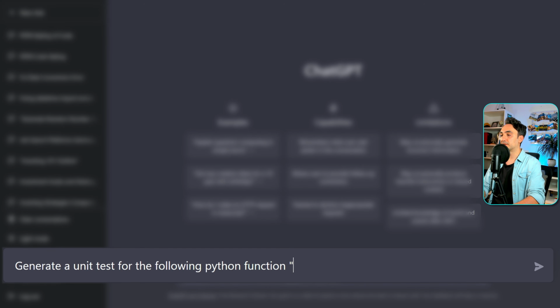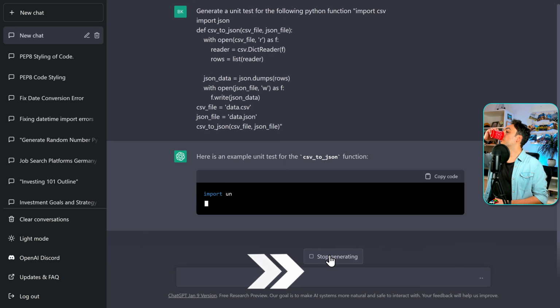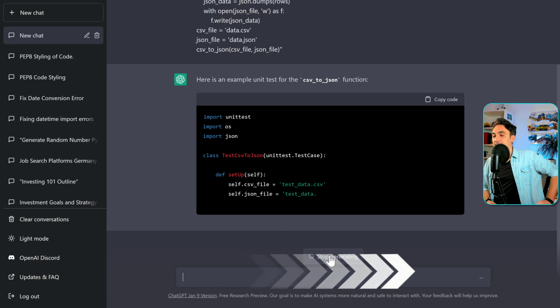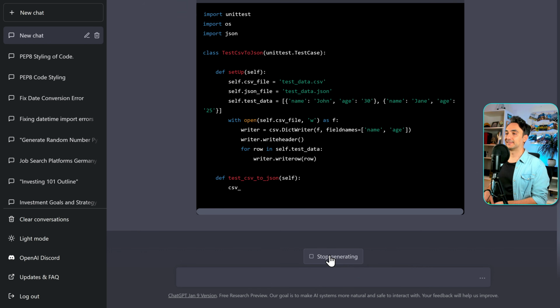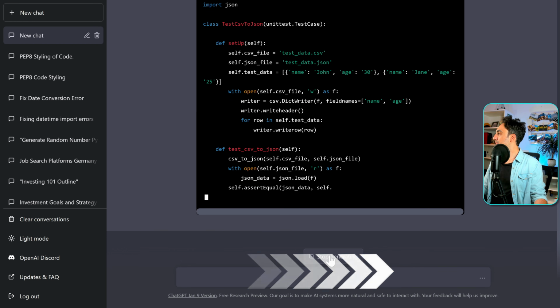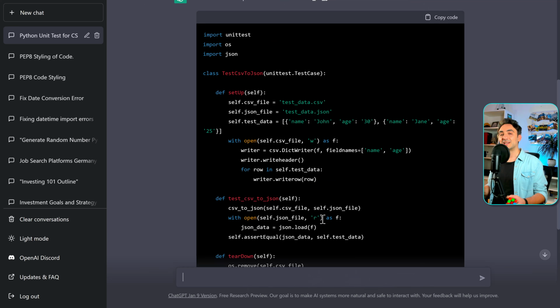We're gonna use the same function that converts CSV to JSON, and let's go. This is really nice. In a few seconds we got a unit test for our function, and we're gonna use it to ensure that everything is fine as we are converting from CSV to JSON.